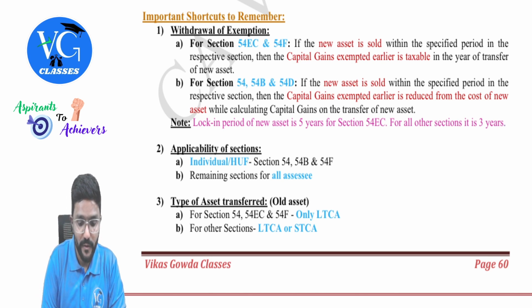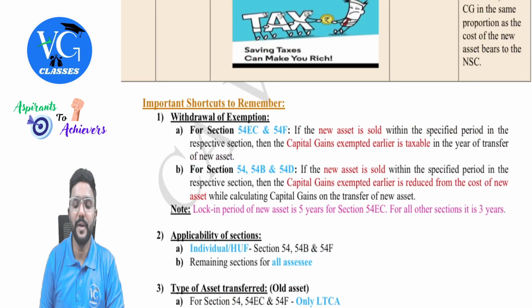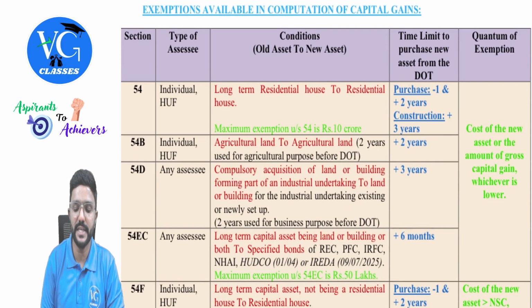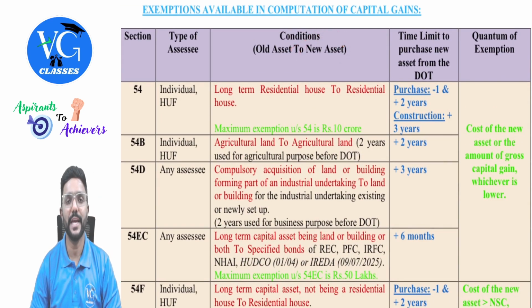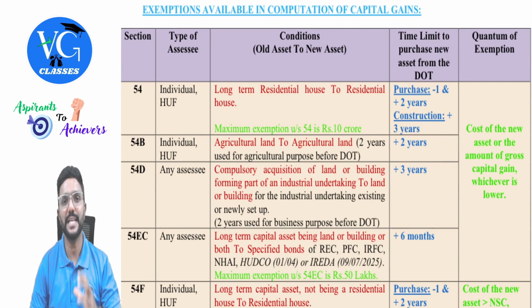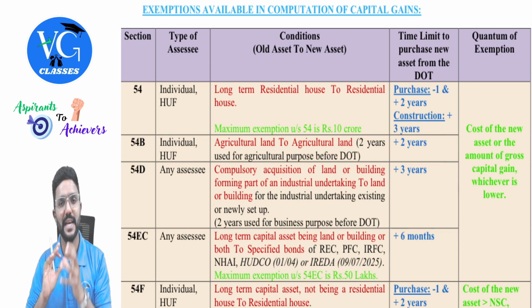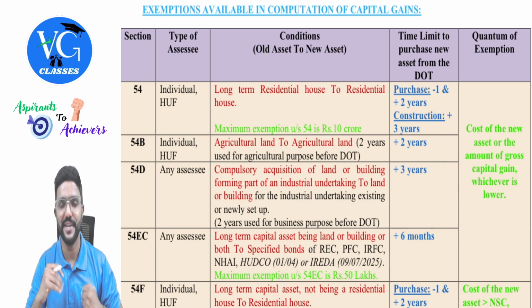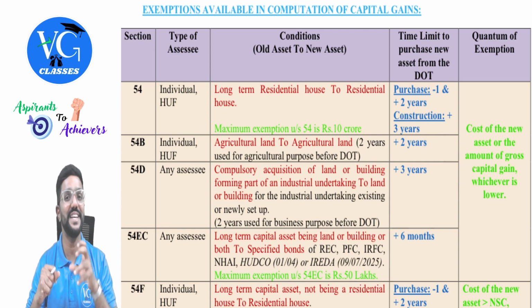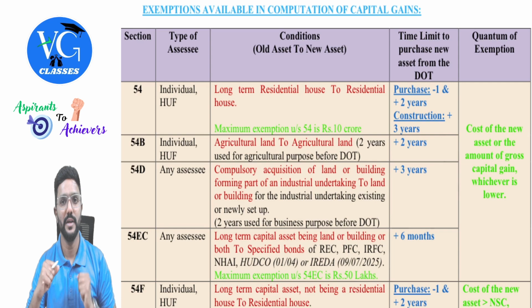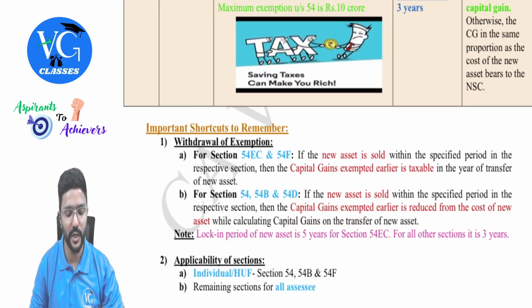Okay, sir. Then some important shortcuts to remember with respect to the exemptions I have given you. So what are those? Withdrawal of exemption. Whatever new asset the assessee is purchasing to claim exemption, he cannot sell it immediately. He has to hold it for at least 3 years or 5 years. If he sells this new asset within 3 or 5 years, then whatever exemption he has already claimed will be withdrawn. And what would be the pattern for this withdrawal I have given here?